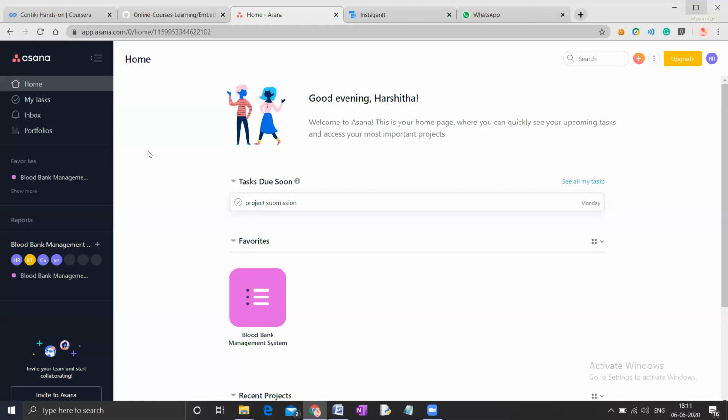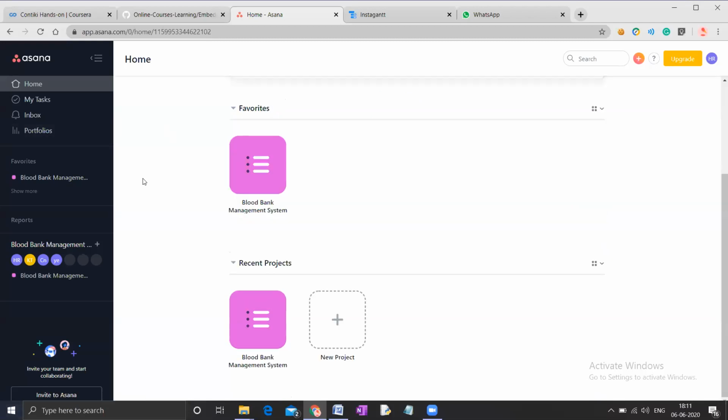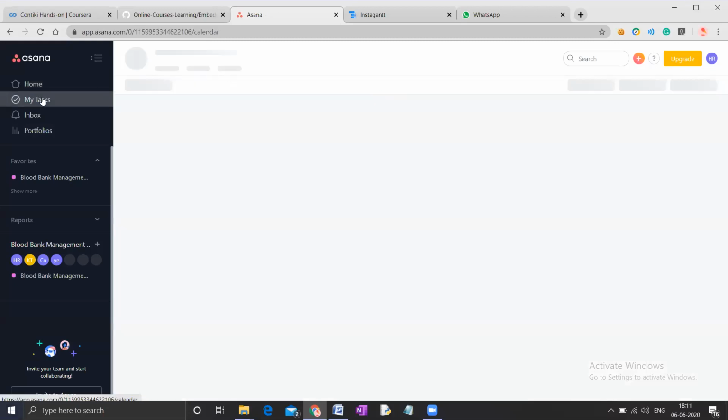We have created a blood bank management system project in the Asana tool. First, we have created the project named blood bank management system, and then we have added tasks to it.